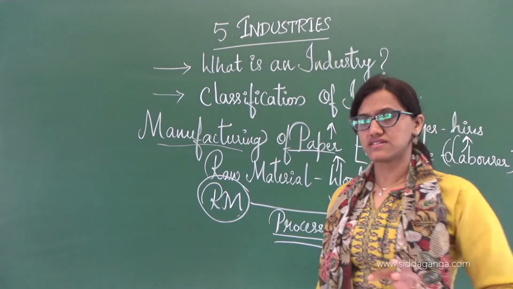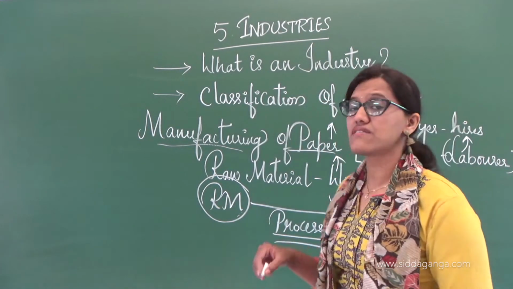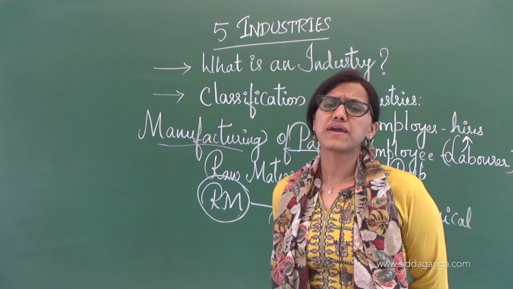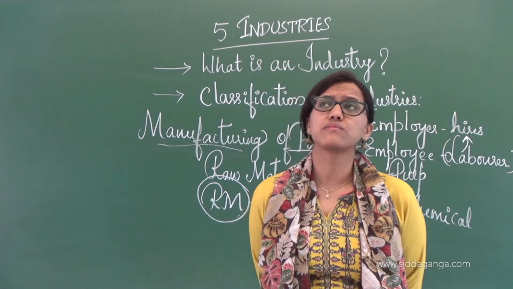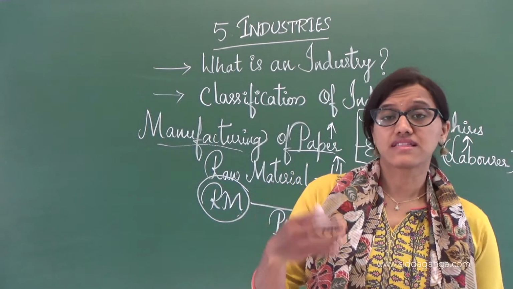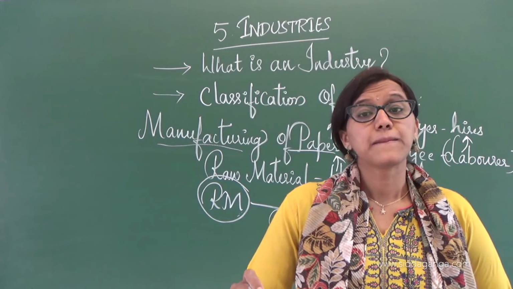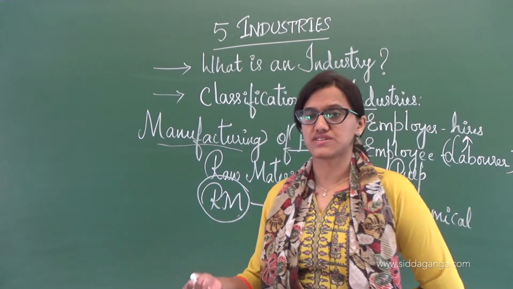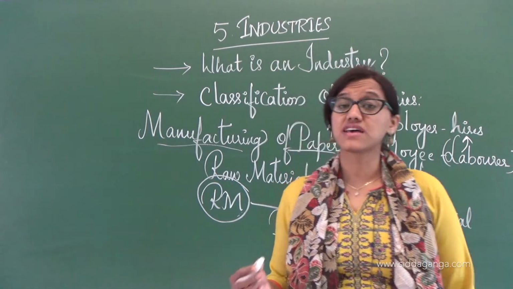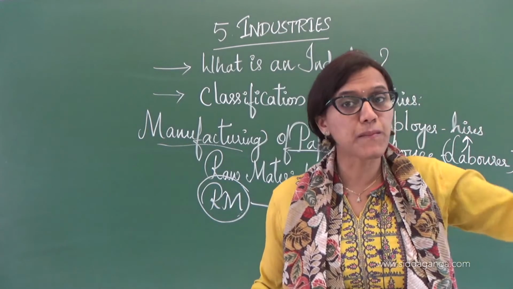But there are certain things. Now you see wood. If you are considering only wood, maybe wood is only useful for construction and all. But if wood is converted into paper, paper has more value compared to the wood.